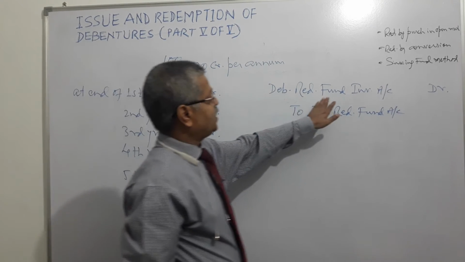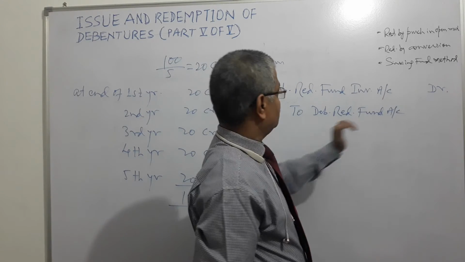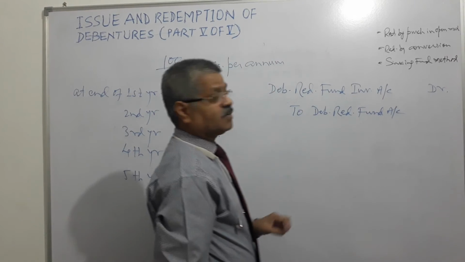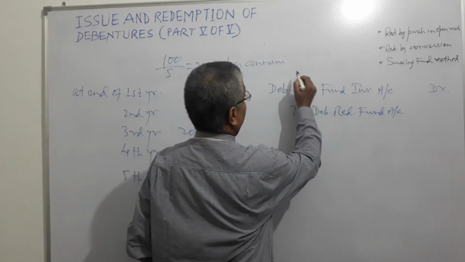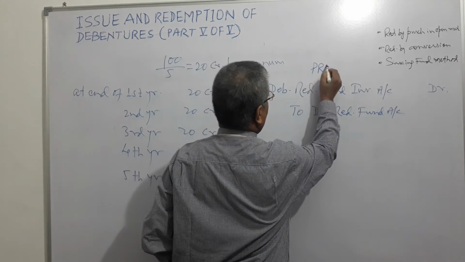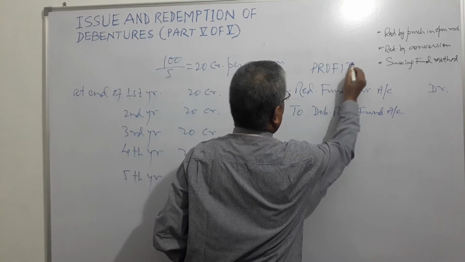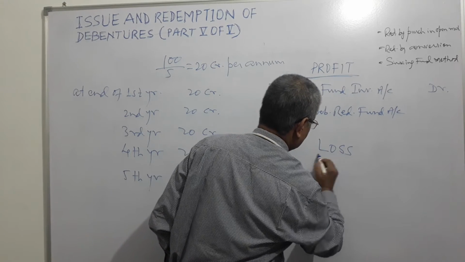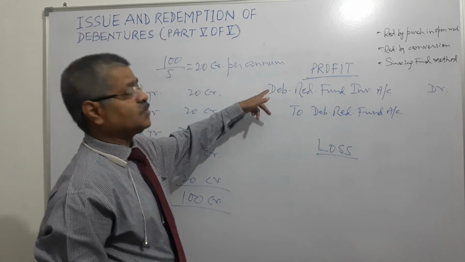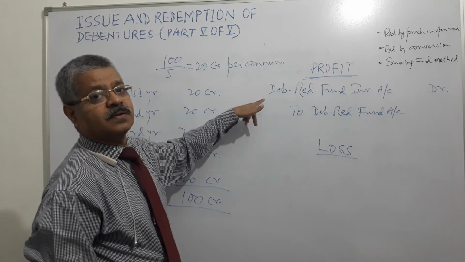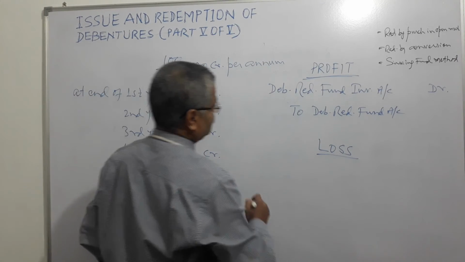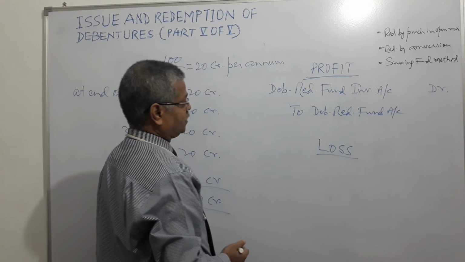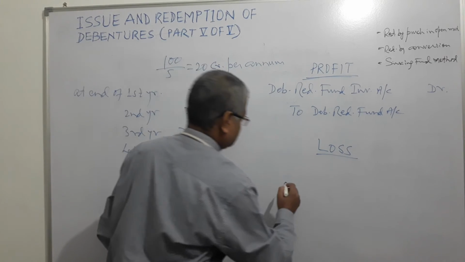Debenture redemption fund investment account is debited and debenture redemption fund account is credited if there is a profit. And if there is loss, then reverse of this entry is carried out. What will you debit? You will debit debenture redemption fund account.